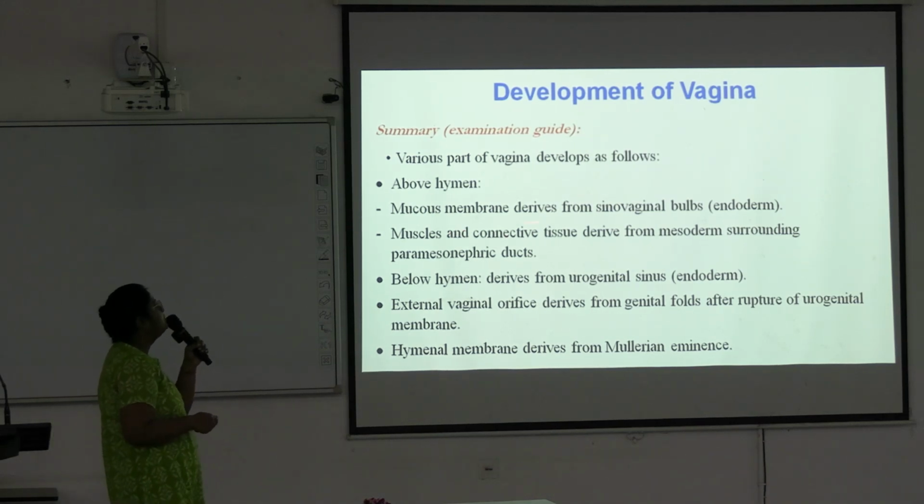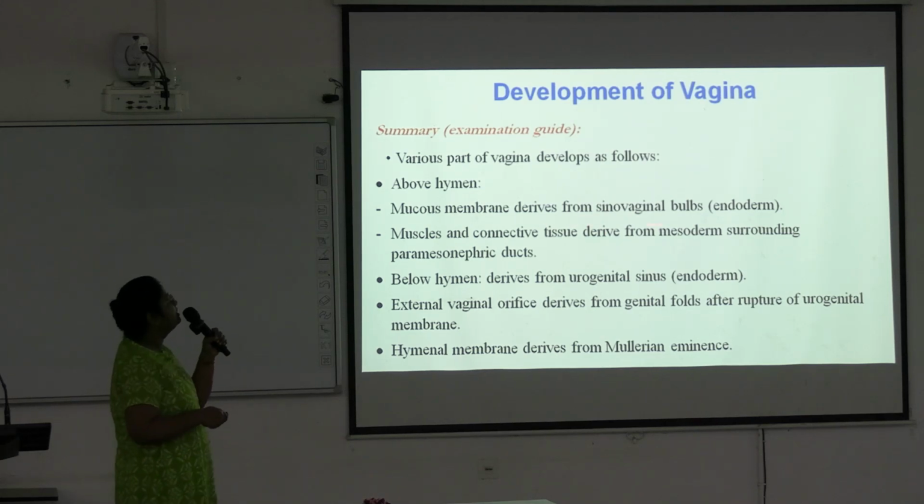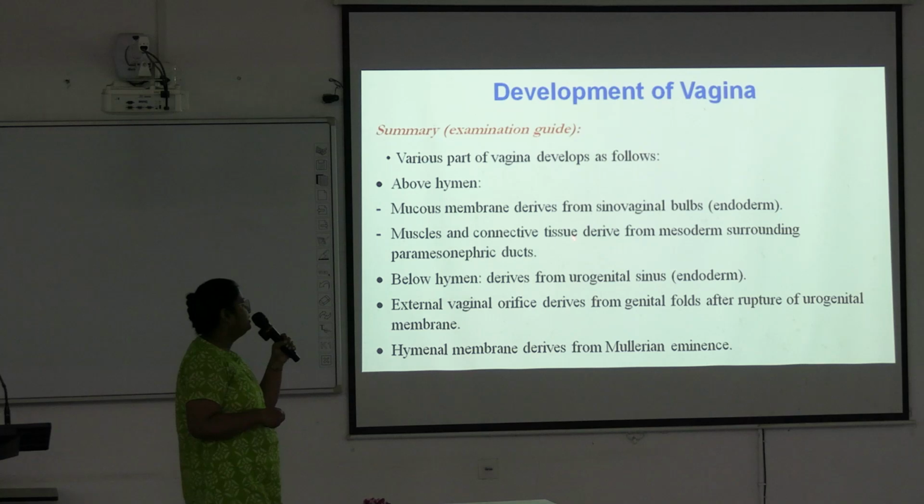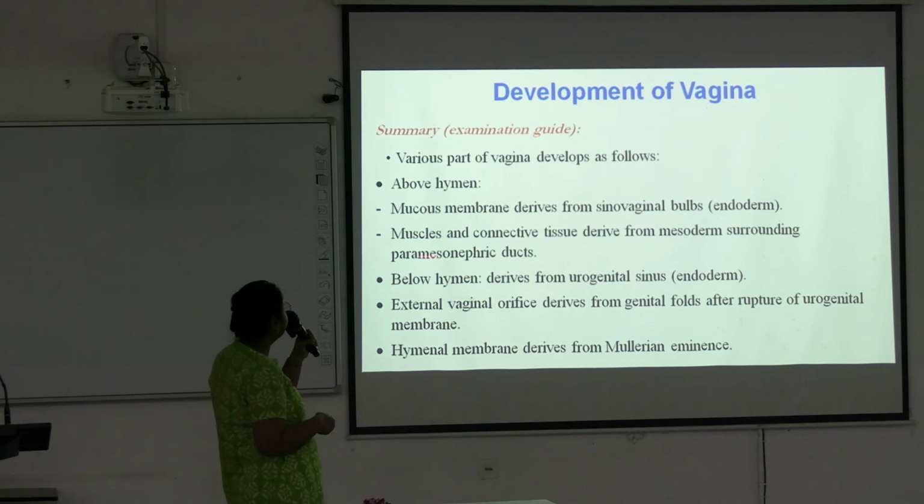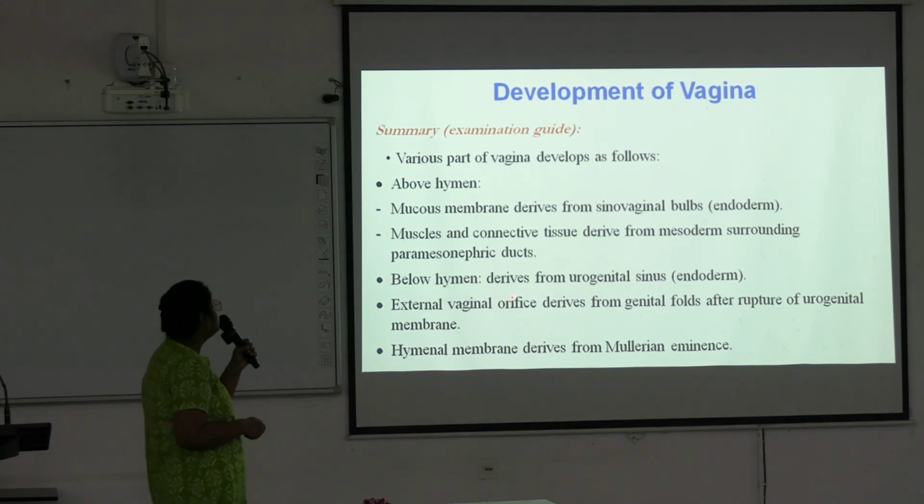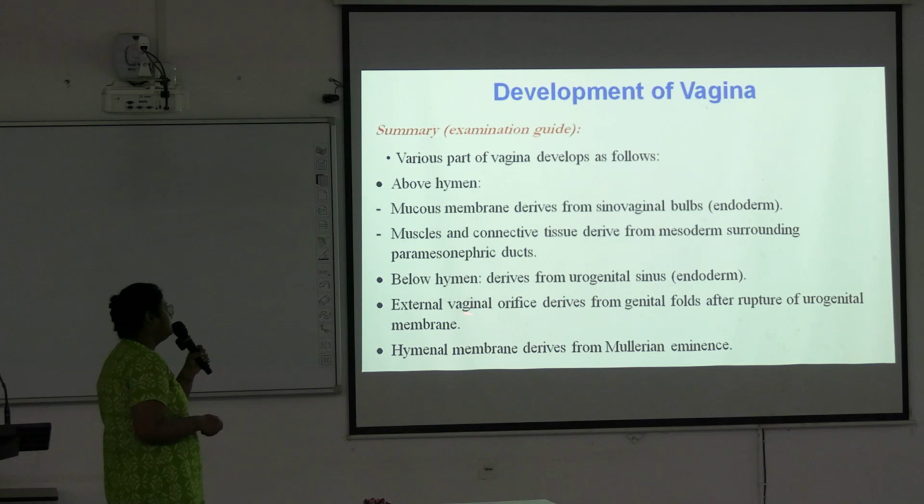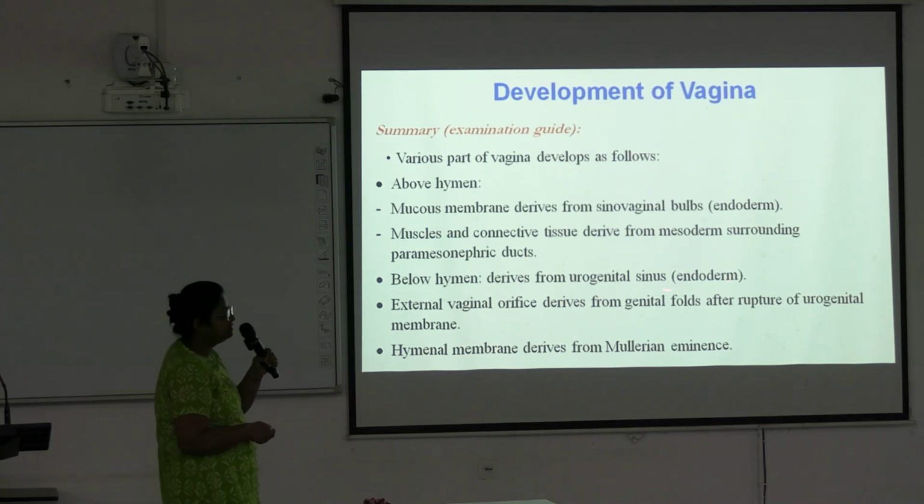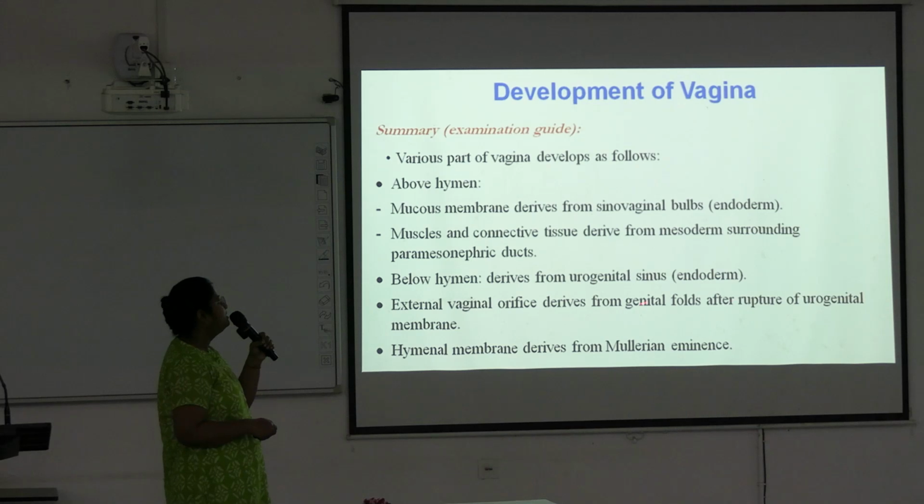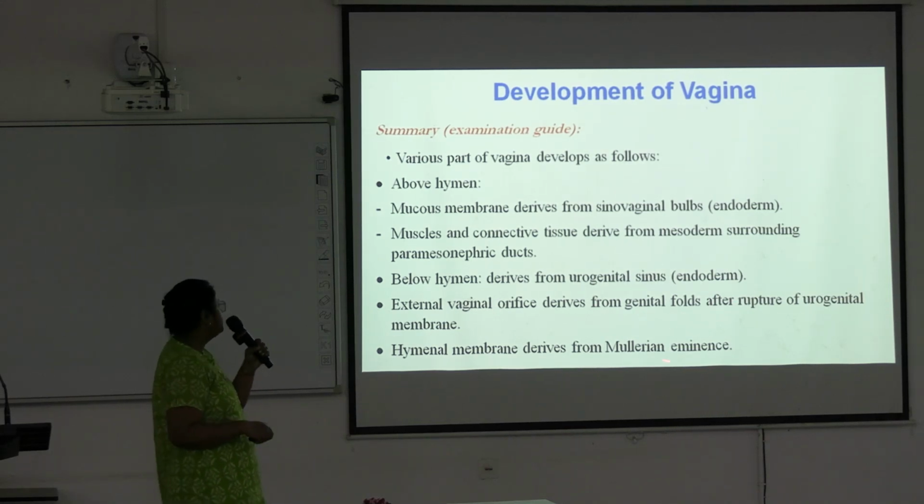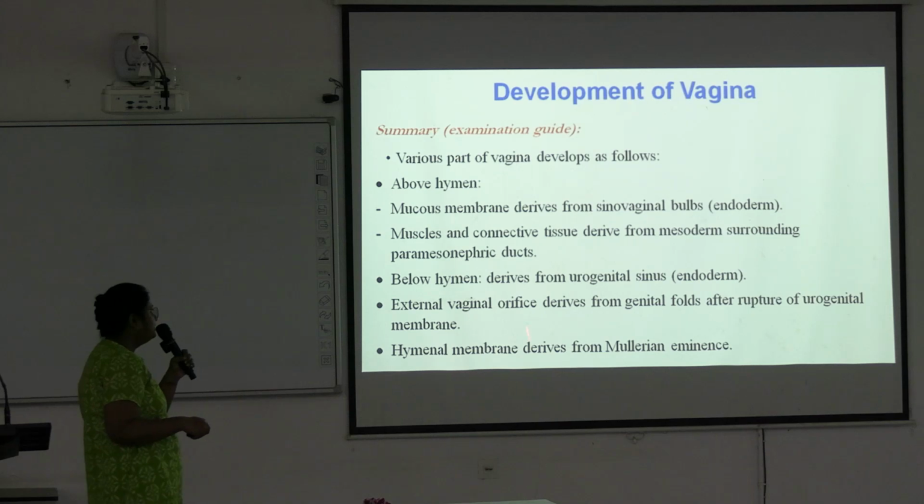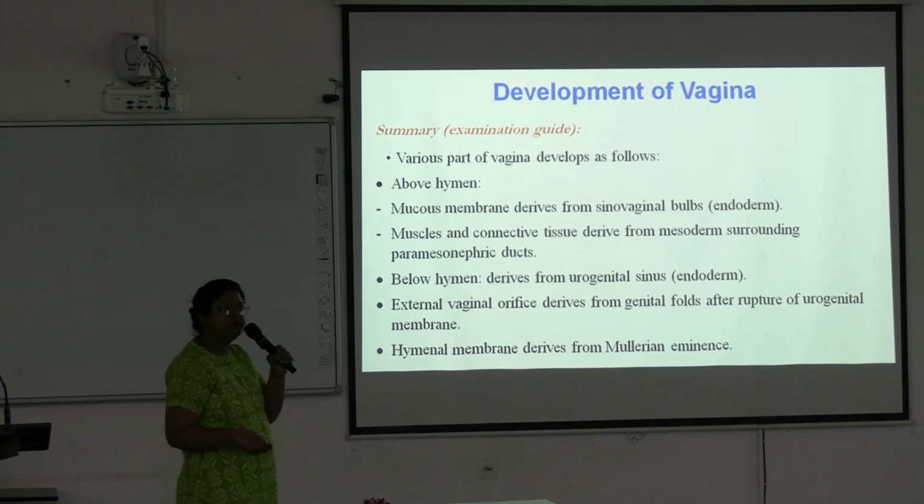Above the hymen, the mucous membrane derives from the sinovaginal bulbs, endoderm, and the muscles and connective tissue derive from the mesoderm surrounding the paramesonephric duct. Below the hymen, it derives from the urogenital sinus, that is endoderm. The external vaginal orifice derives from genital folds after rupture of the urogenital membrane. And the hymenal membrane derives from the Mullerian eminence.